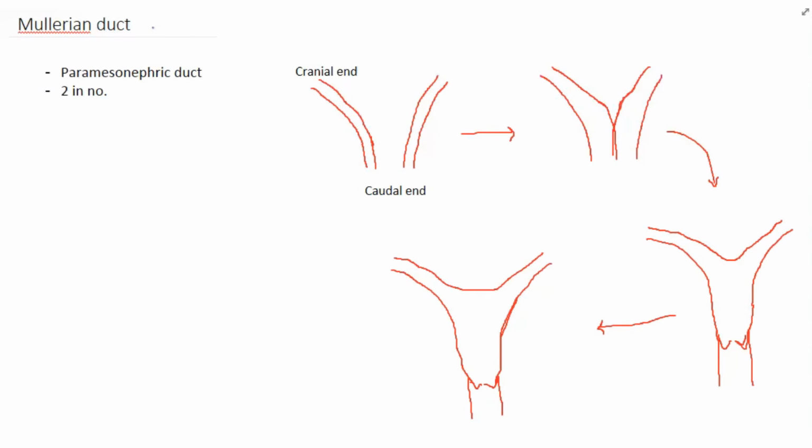I am going to tell you about the development of Mullerian duct. There are two in number. It is also called as paramesonephric duct. So this is the cranial end of the Mullerian duct and this is the caudal end of the Mullerian duct. The cranial ends will not fuse, they remain unfused and they will be developed into fallopian tubes. The cranial ends of the Mullerian duct will develop into fallopian tubes, whereas the caudal ends fuse and they will form the uterus and the vagina.